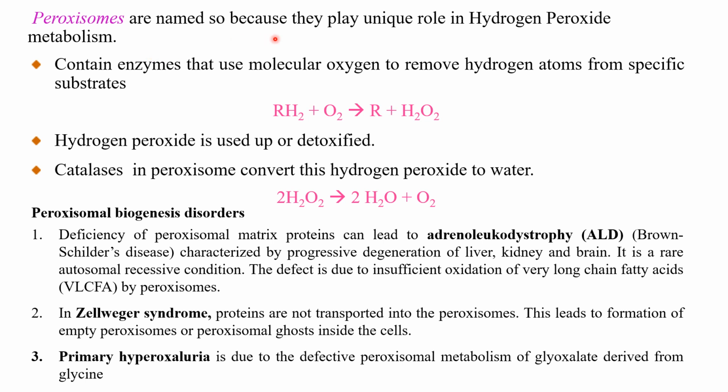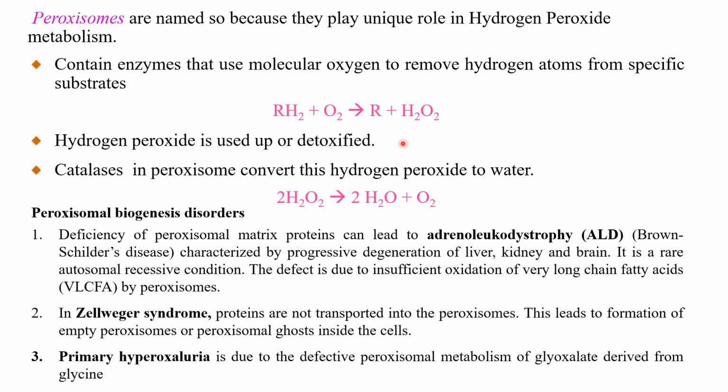They are named so because they are unique. They play a very important role in hydrogen peroxide metabolism. These two reactions are very, very important. Have a look at this. They contain enzymes that use the molecular oxygen to remove hydrogen atoms from specific substrates. You can look at it here. This is any substrate. With the help of oxygen, it is being converted into H2O2. So hydrogen peroxide is used up and detoxified.